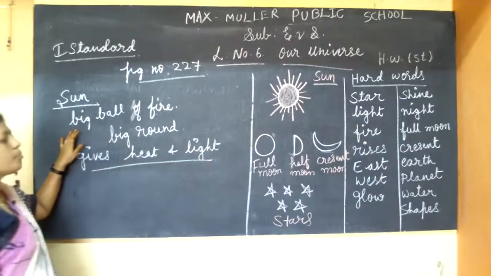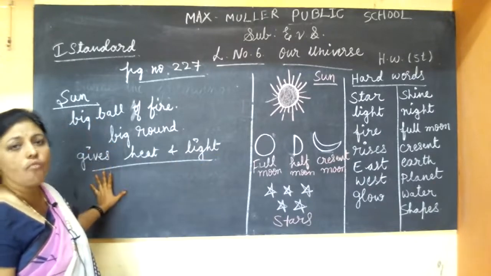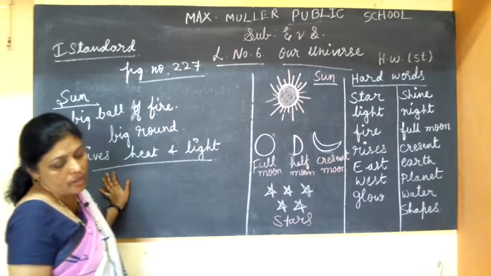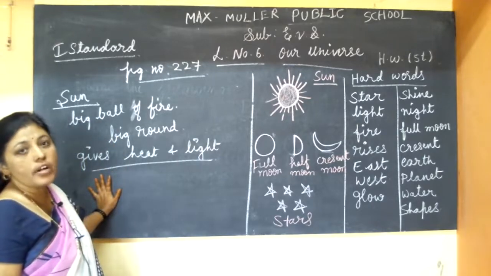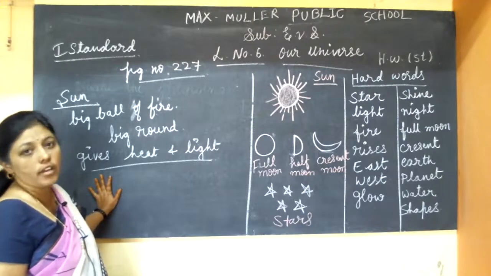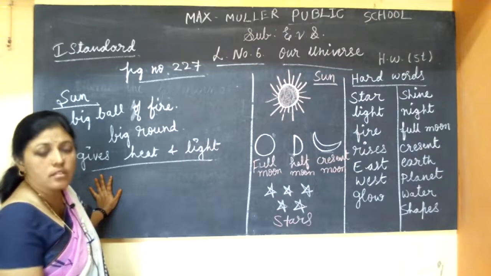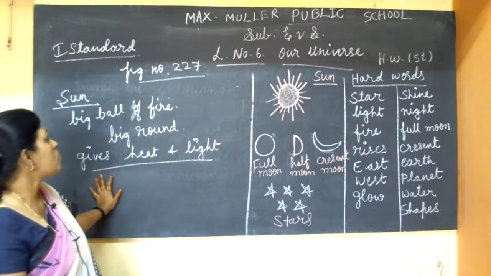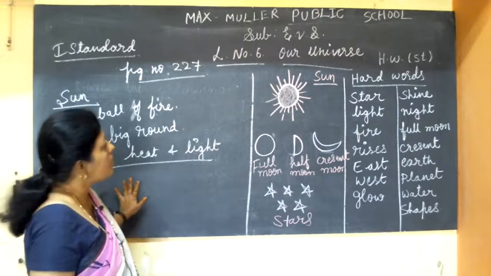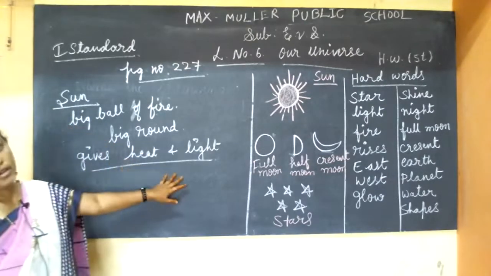The sun is a big ball of fire. It is so far away from us. It gives heat and light. Without light, we can't see anything, isn't it? If it is dark, can you see anything? No. So without light, we can't see anything. The sun gives heat and light.